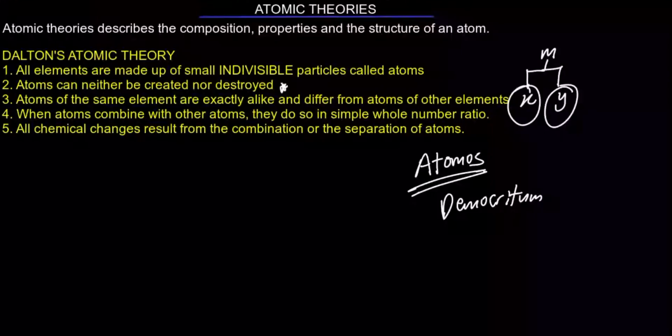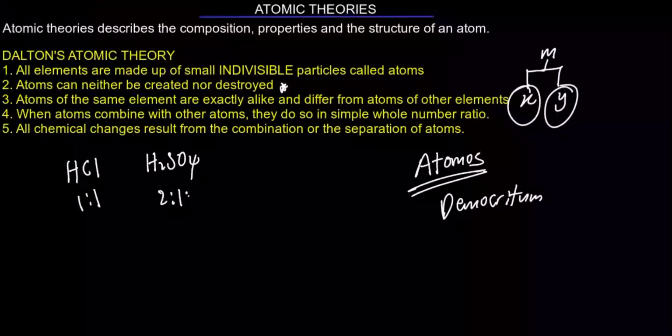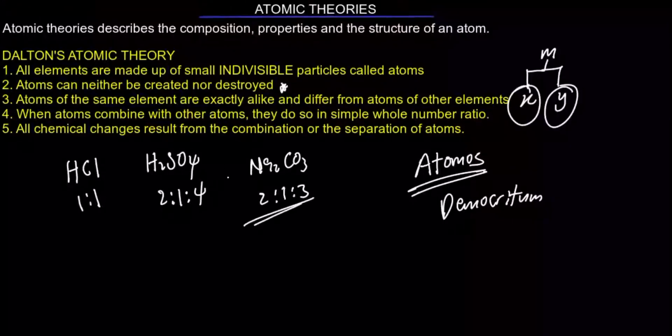Next one, he proposed that when atoms combine with other atoms, they do so in simple whole number ratios. For example, John Dalton proposed this statement when he was studying simple inorganic compounds like HCl, where the ratio of hydrogen to chlorine is 1:1. Also H2SO4, where we have 2:1:4. Next, Na2CO3, where we have 2:1:3. He arrived at the conclusion that they combine to form compounds in simple number ratios, just as we have here.